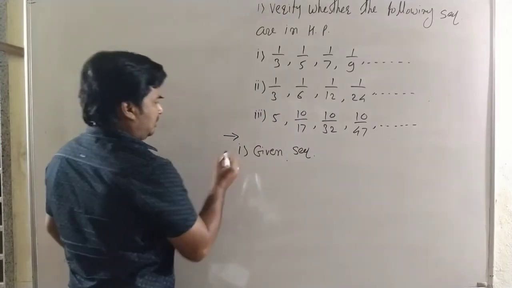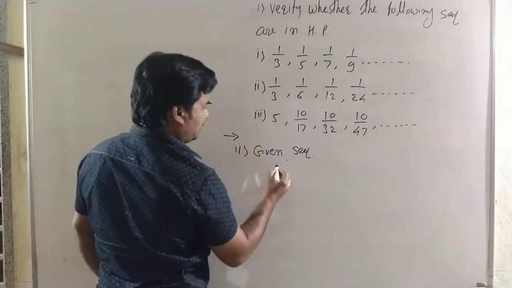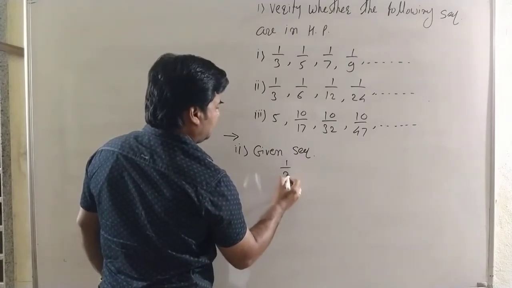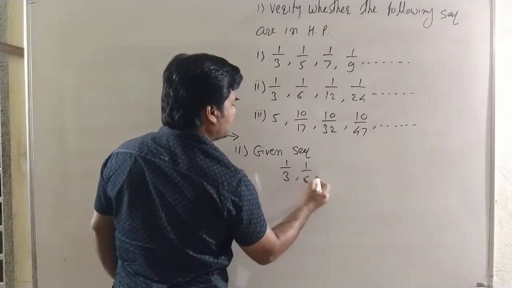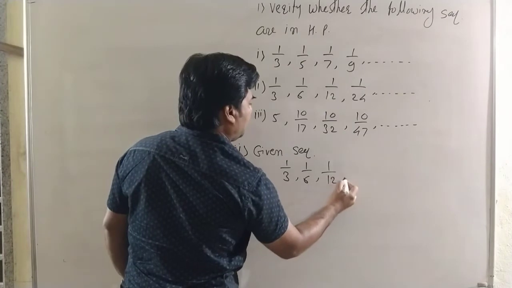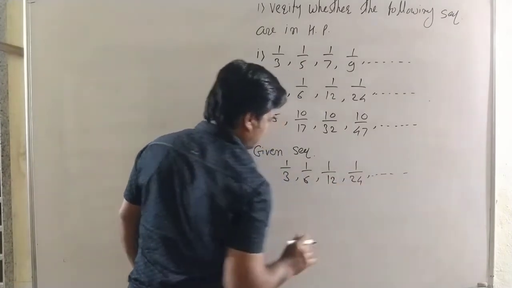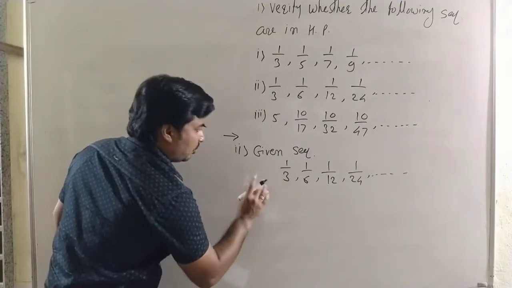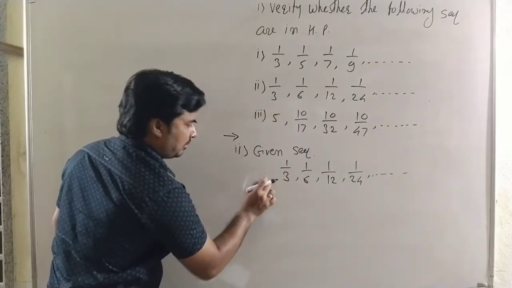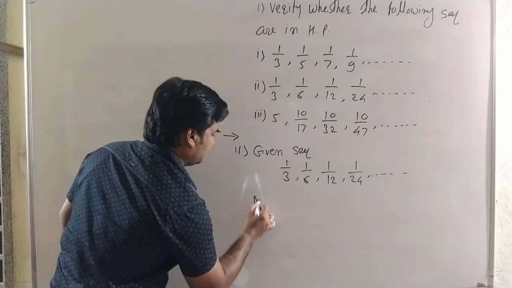Here the second example, given sequence, it is 1/3, 1/6, 1/12, 1/24 up to dash. Okay, see carefully. Here now we take the reciprocals of the given sequence.